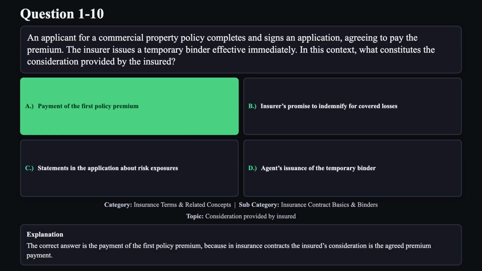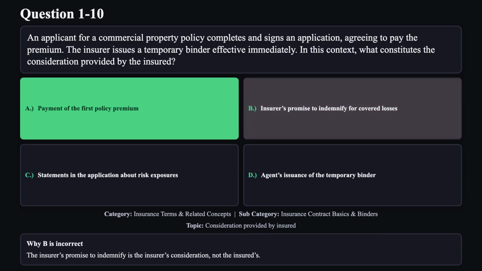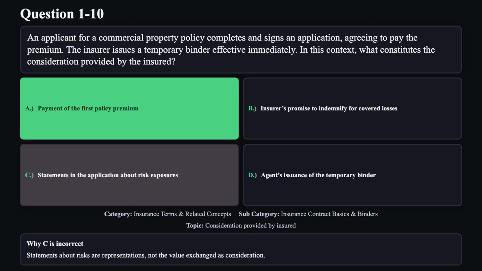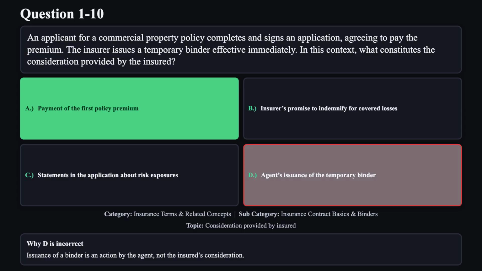The correct answer is the payment of the first policy premium, because in insurance contracts, the insured's consideration is the agreed premium payment. Reason B is not correct. The insurer's promise to indemnify is the insurer's consideration, not the insured's. Reason C is not correct. Statements about risks are representations, not the value exchanged as consideration. Reason D is not correct. Issuance of a binder is an action by the agent, not the insured's consideration.